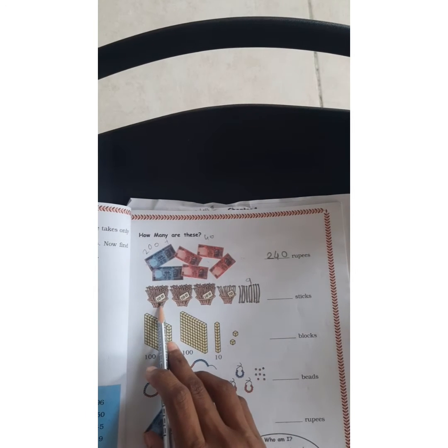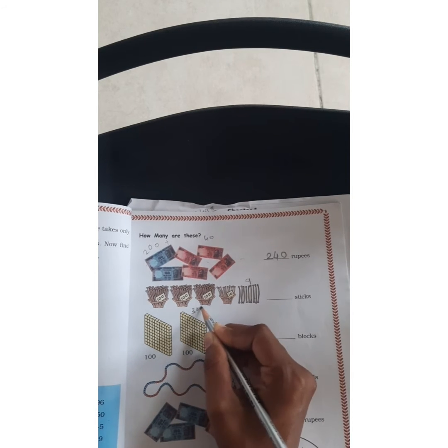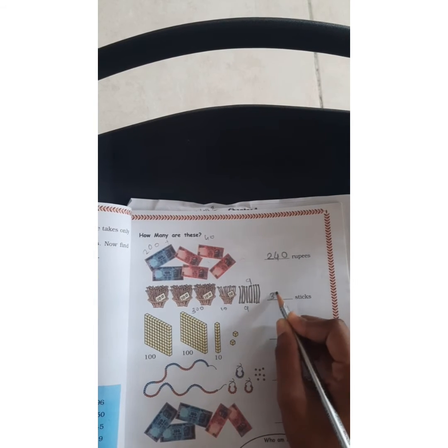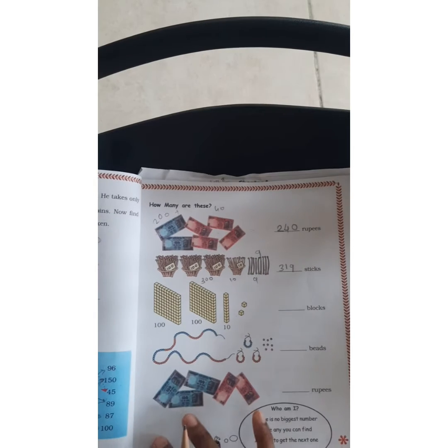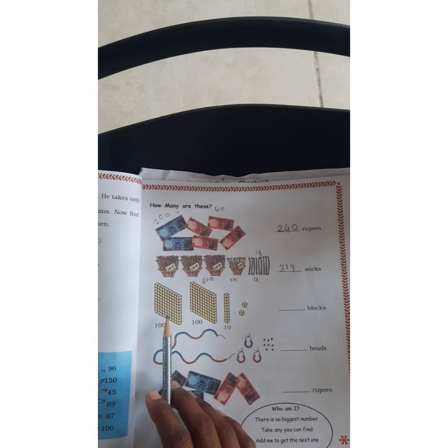Now this is of 100, 100, 100, 10, and you have to count this: 1, 2, 3, 4, 5, 6, 7, 8, 9. This is 9 ones. 100 plus 100 is 200, 200 plus 100 is 300. Hundreds are 300, tens 1, ones 9. Any others? No. Directly write now: 319.